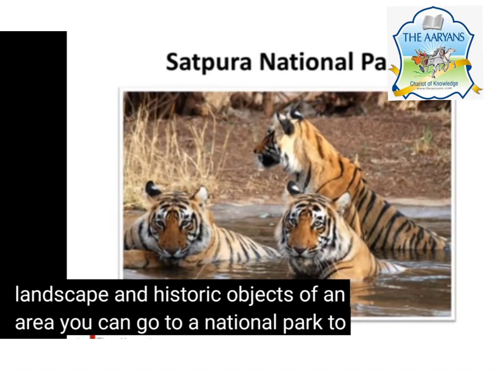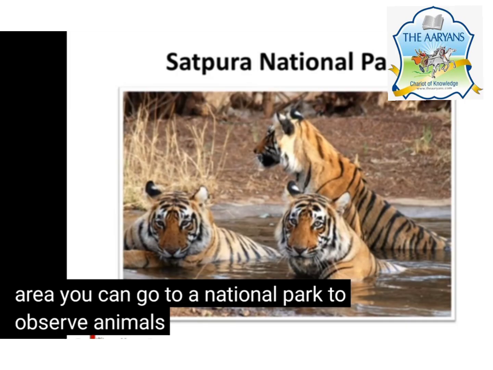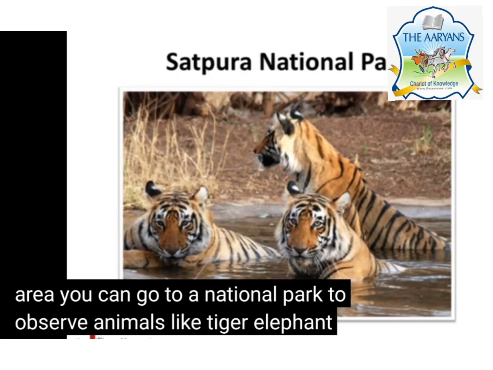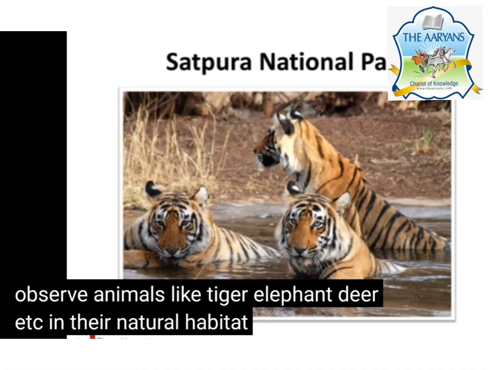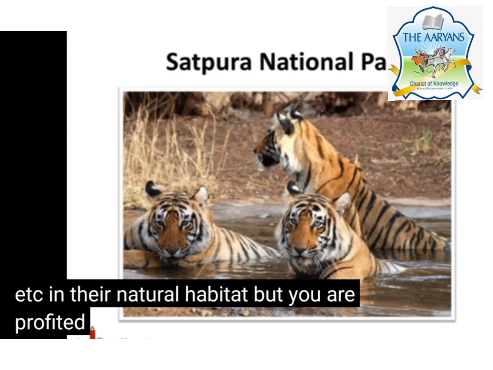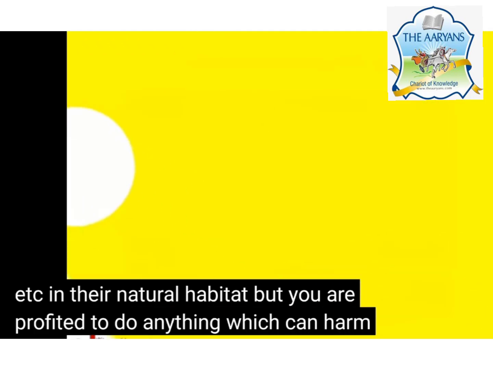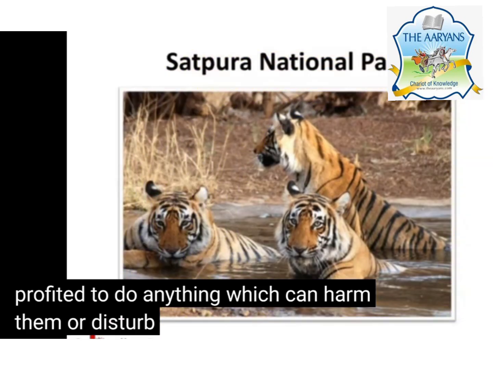You can go to a national park to observe animals like tiger, elephant, deer, etc. in their natural habitat. But you are prohibited from doing anything which can harm them or disturb them.